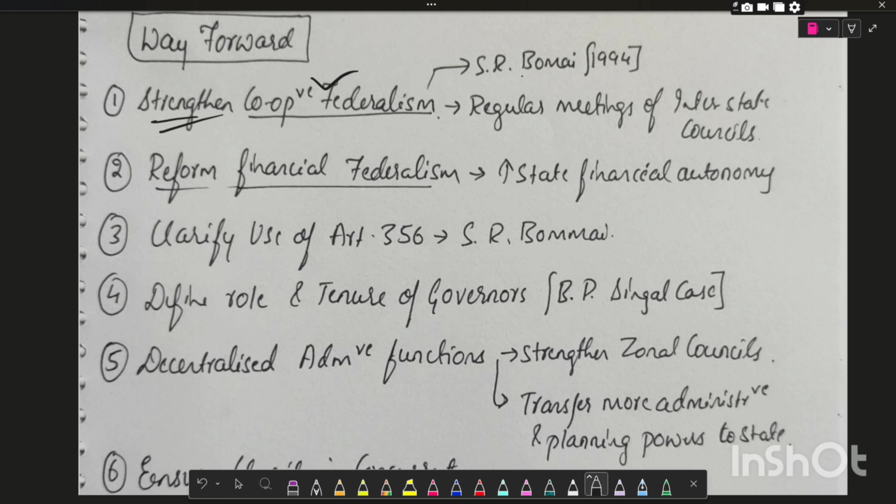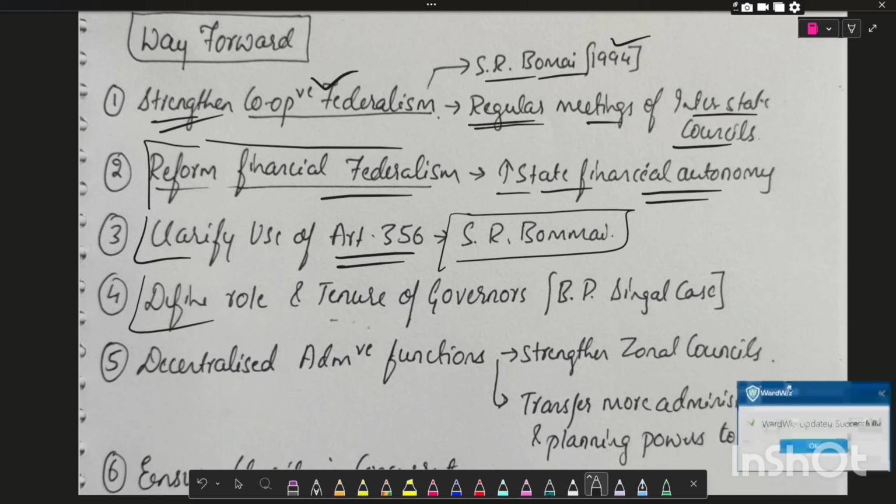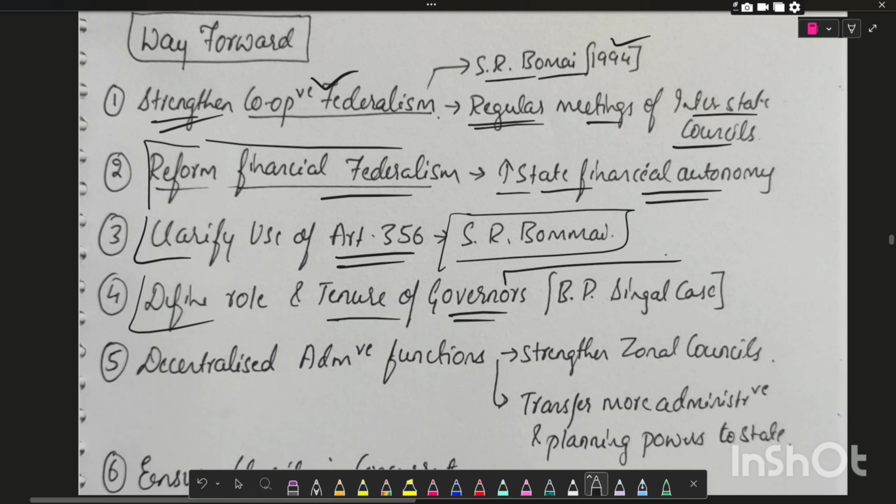Strengthen cooperative federalism, which was mentioned in the S.R. Bommai case in 1994, and there is a need for regular meetings of interstate councils. Next is reform financial federalism, that is increasing state financial autonomy, and clarify use of Article 356, which was given in the S.R. Bommai case in 1994, and define the role and tenure of governor, through which governor can uphold the value of non-partisanship, which was given in the BP Singhal case.